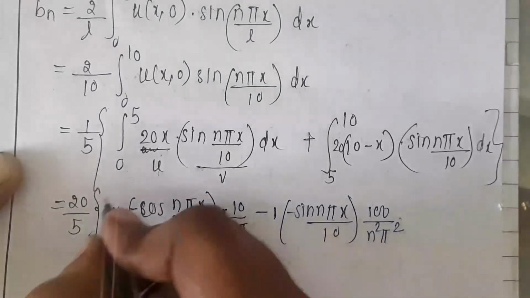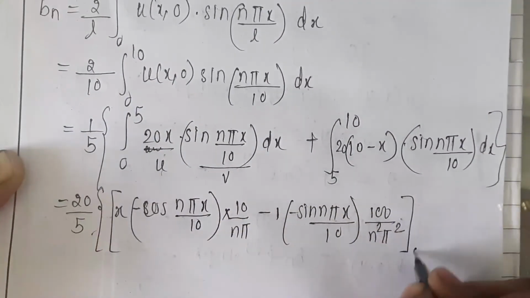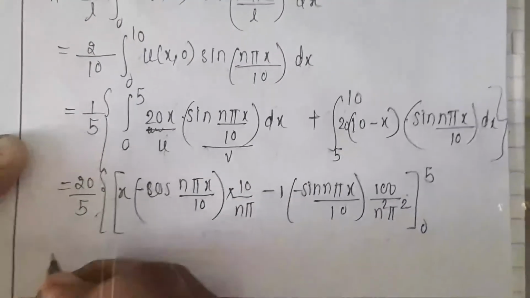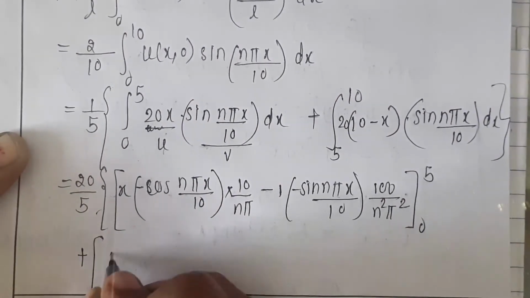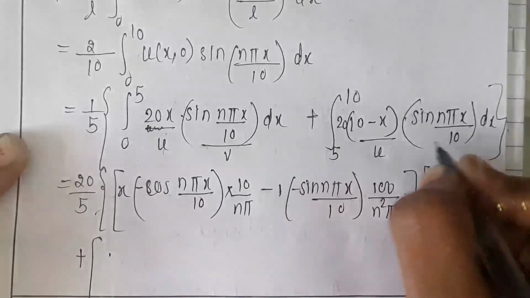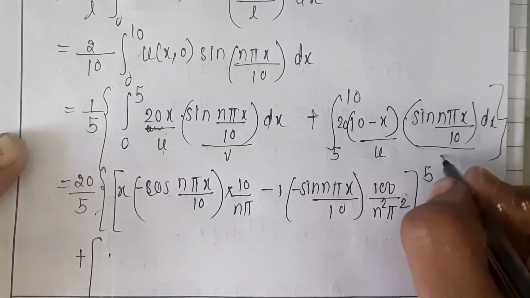So this is the first bracket over the limit 0 to 5. Next, another bracket is from 5 to 10. 10 minus x is the first function and the second function is sin n pi x.